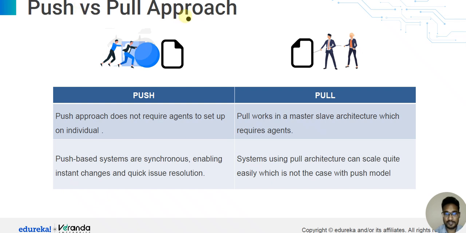Next topic is the push vs pull approach. Push and pull, what are they? The push approach does not require an agent to be set up individually. Push-based systems are synchronous, enabling instant changes and quick issue resolution. This is push. And pull works in a master-slave architecture which requires an agent.